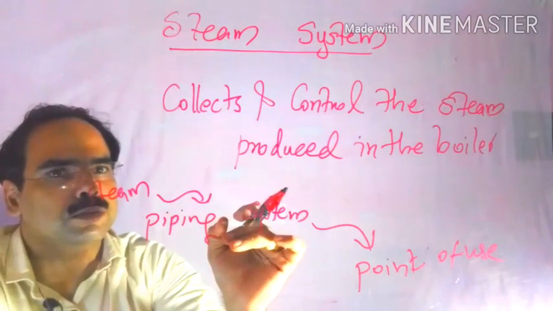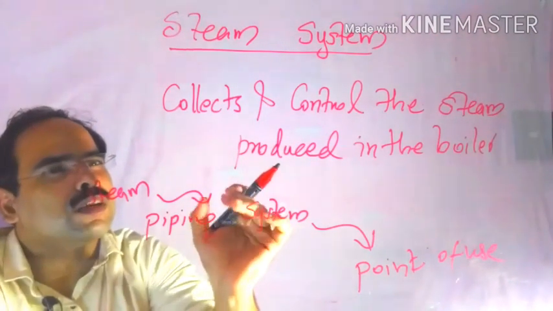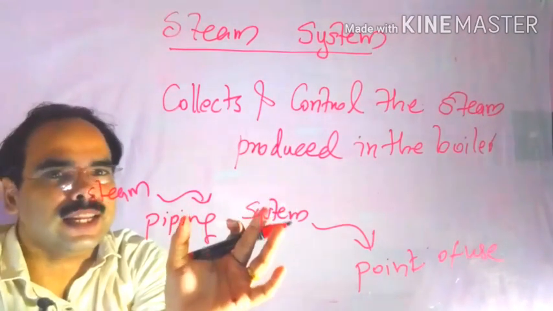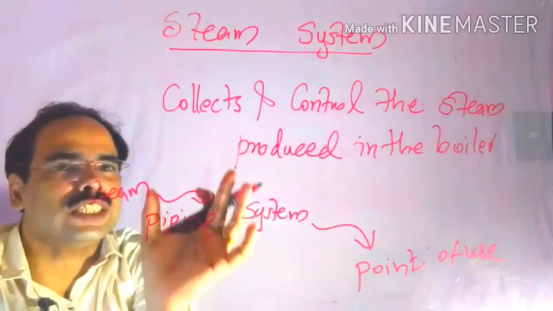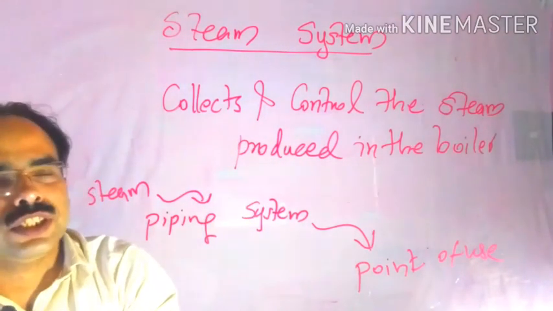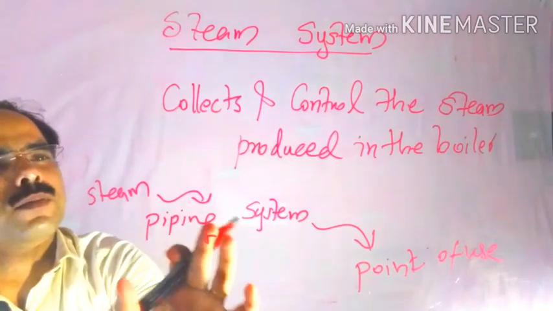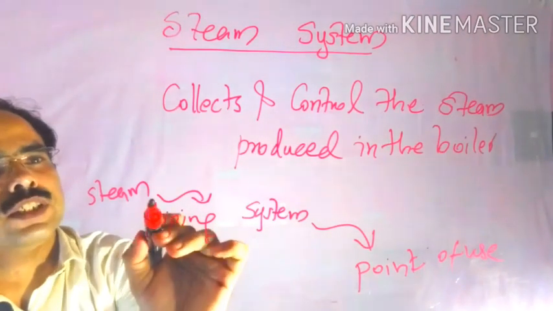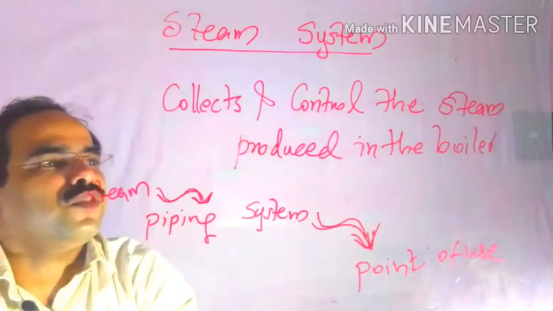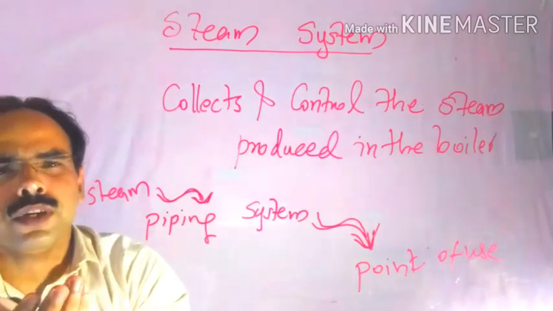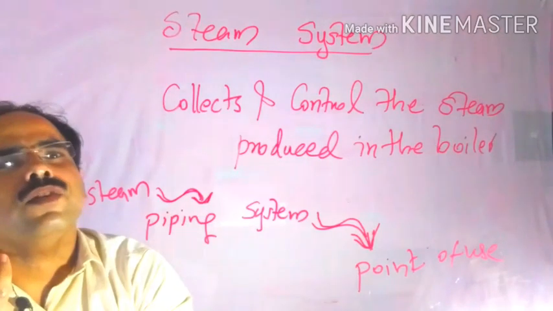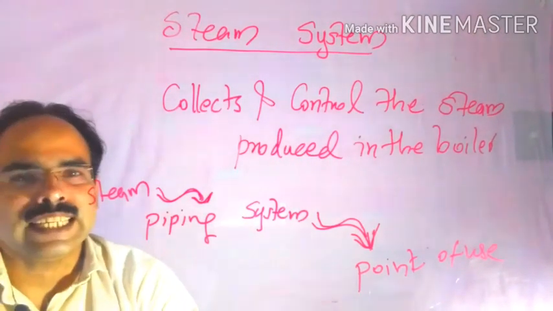Steam system. In this, the steam produced by the boiler is collected, and its controlling is also done by the steam system. In case of the steam system, there will be a large number of piping systems. With the help of that piping system, the produced steam we can take to the point of use. For example, in a thermal power plant, we need to use that steam for producing electricity.